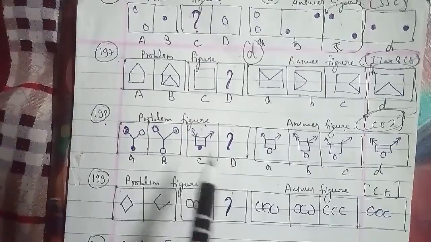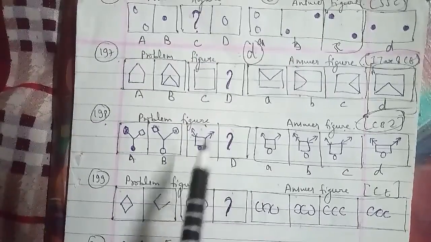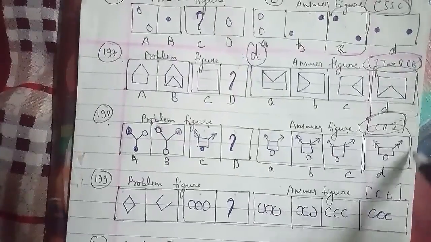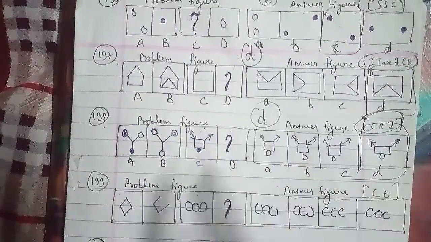And so here the figure is laterally inverted and a black circle is made white, so we can say that the missing figure which we have to find out is your D figure, which will be the right answer for this question as well.